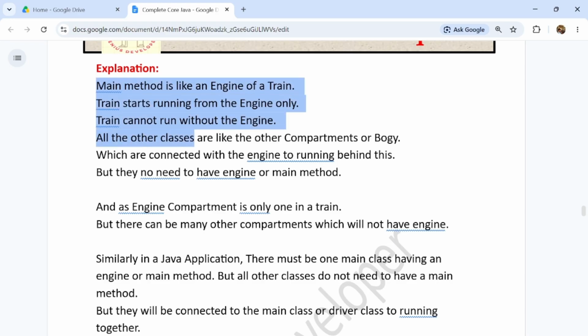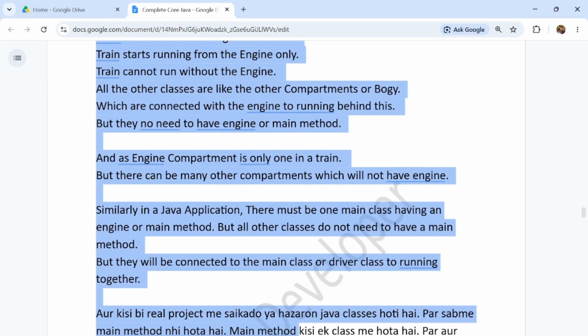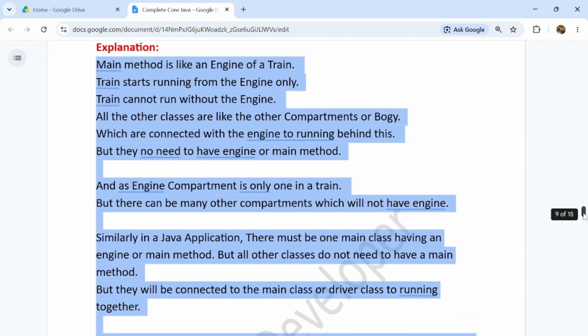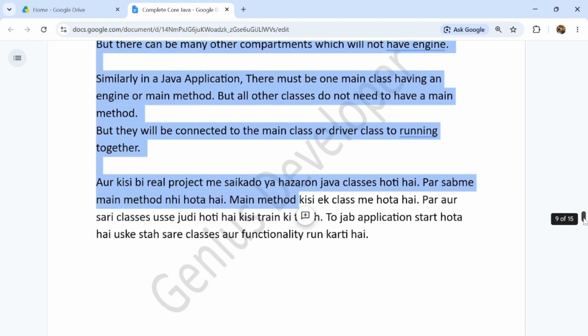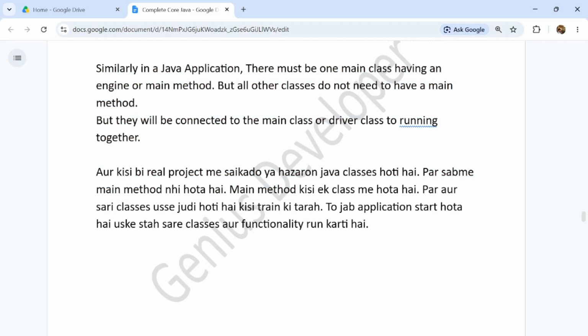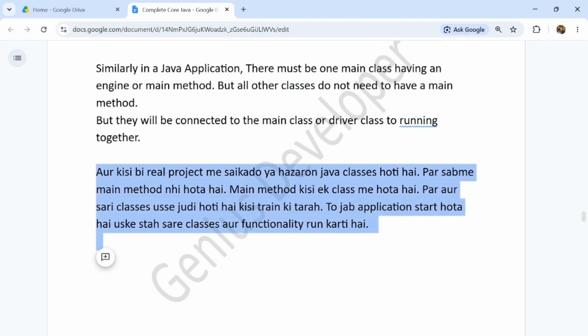So here are the main points, you have to understand this logic. I have explained this. Please go line by line through all the points. You will understand the similarities, how the main method works in a Java application, like the engine of a train, guys. Look at this also, guys.